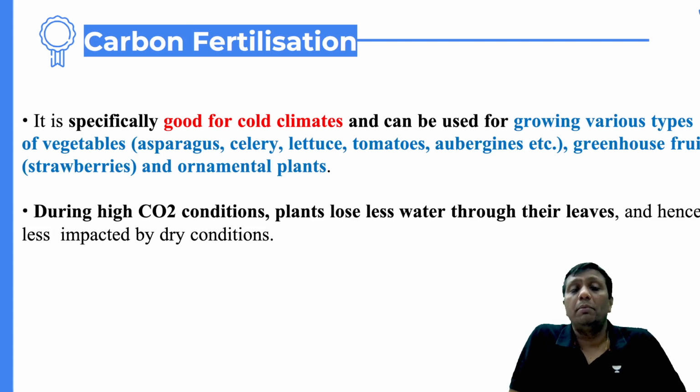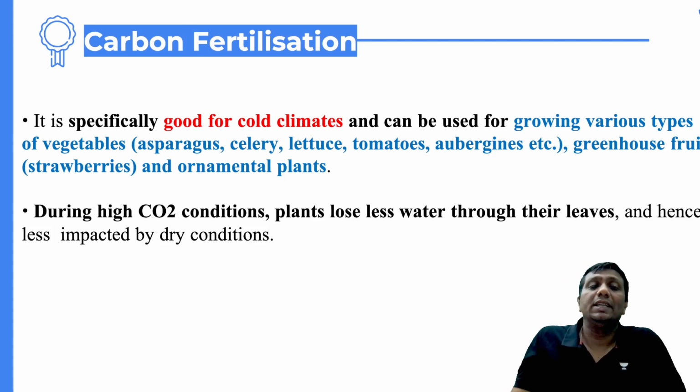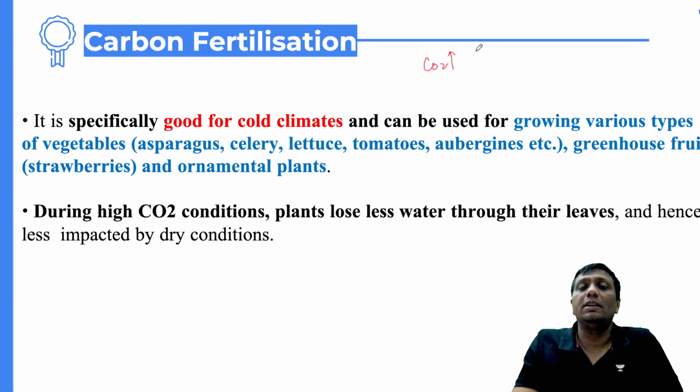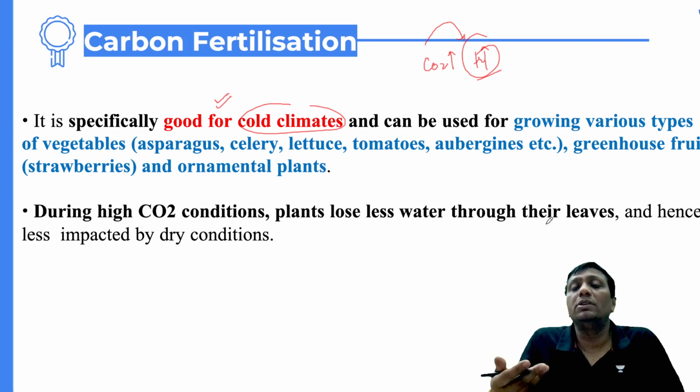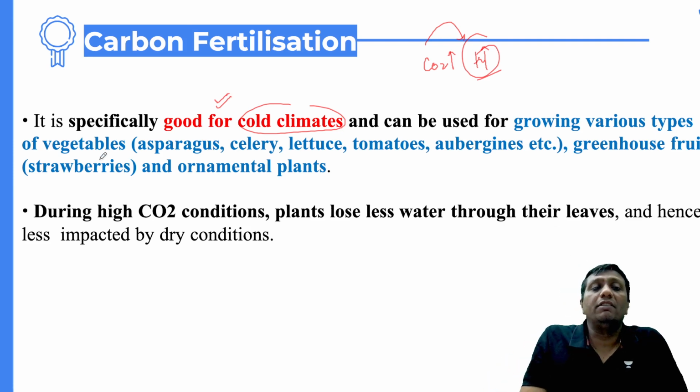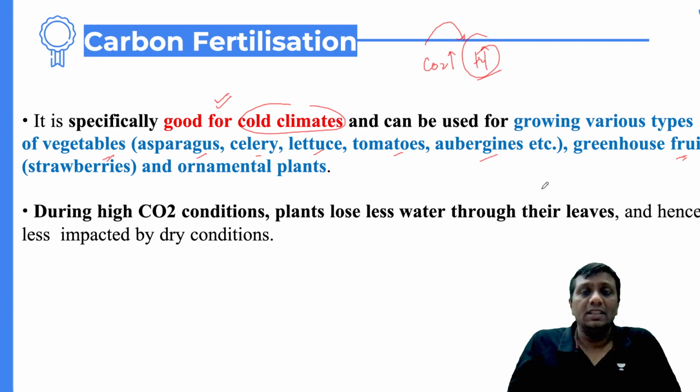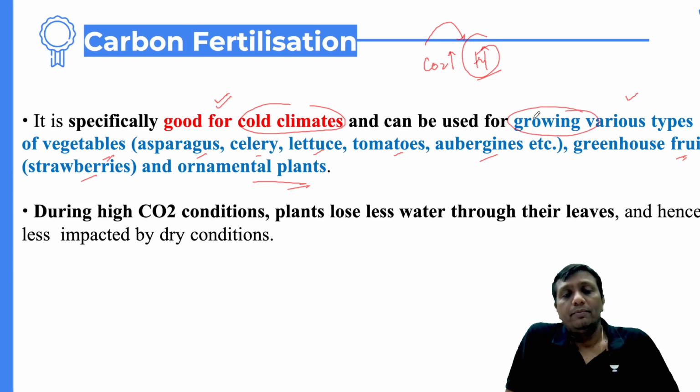Actually, you know what the benefit of carbon fertilization is? Those areas that have a cold temperature, due to the rise of CO2, the temperature in that area will rise. And when the temperature rises because of CO2 rise, the cold climate areas will get some warmth, and finally the growth of vegetables and fruits becomes fast. Different types of vegetables and fruits will suddenly increase, like asparagus, celery, lettuce, tomatoes, aubergines, fruits such as strawberries, and many ornamental plants. They will also grow vigorously, guys.